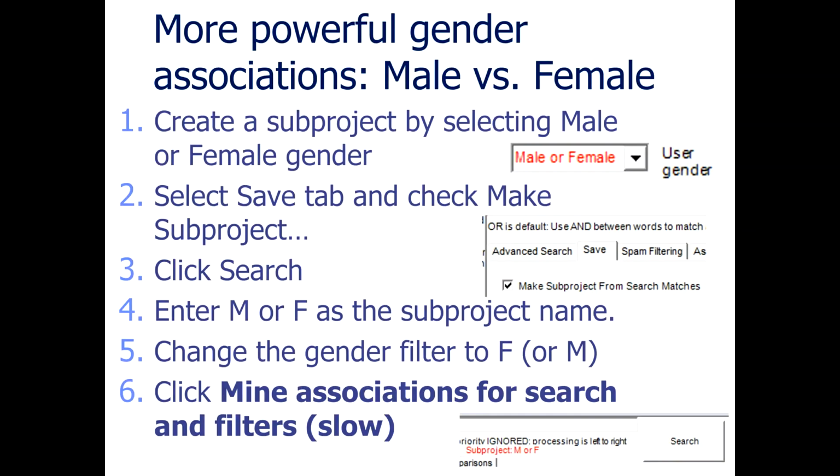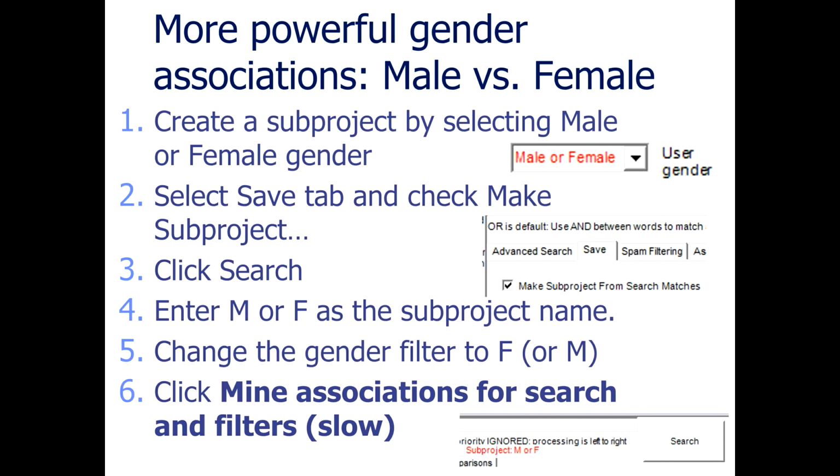A more powerful association for gender: you can do an explicit search for male versus female in Mozdeh, to look for words that are more used by males than females. The reason why this is more powerful is that the previous method ignores people that Mozdeh can't find a gender for. So if you want to do a more powerful test, ignoring the people that Mozdeh can't find a gender for, which is usually about 70%, then you need to go through this procedure. It's a bit of a faff, but it does get you slightly better results.